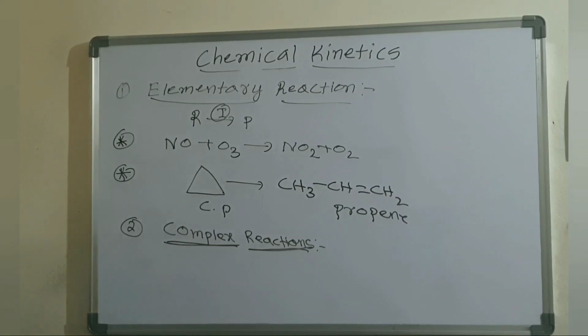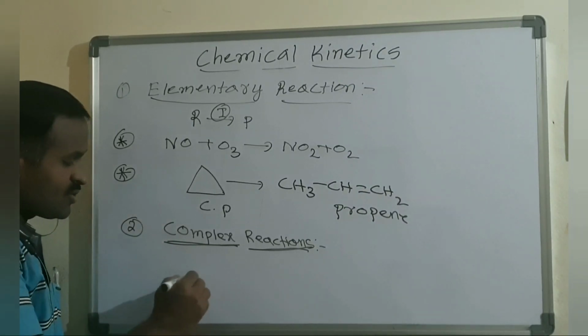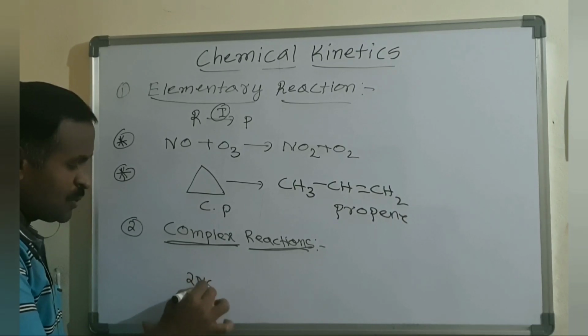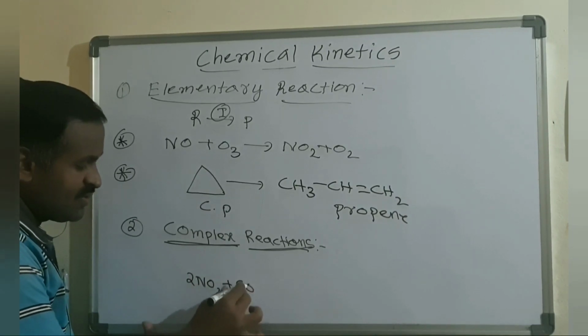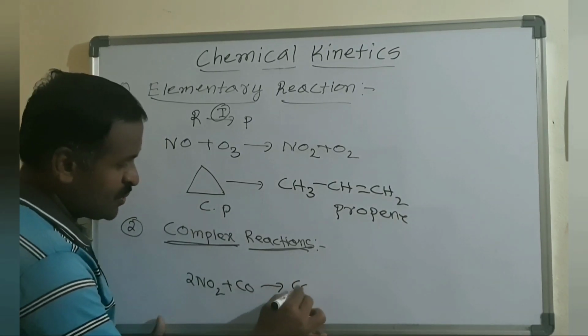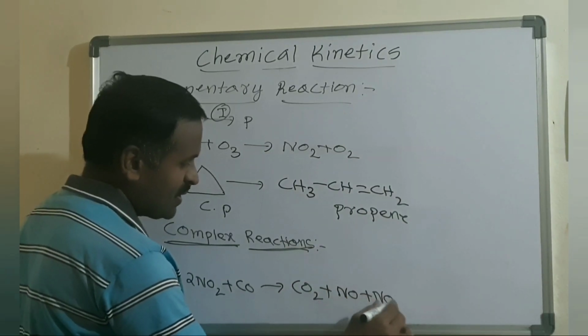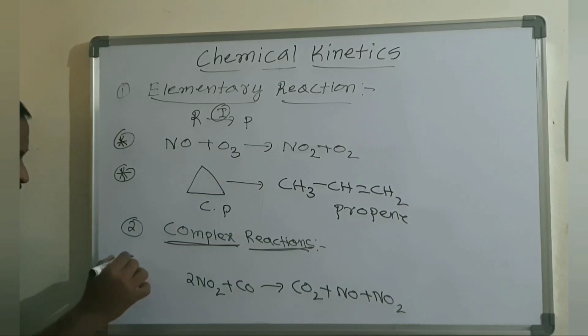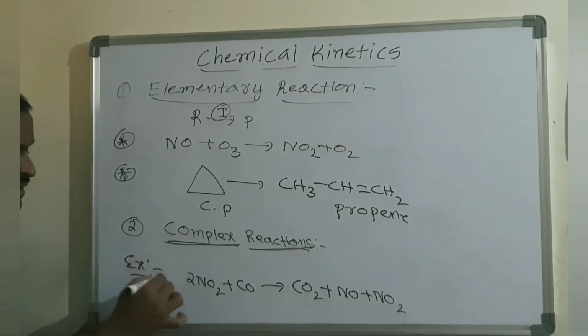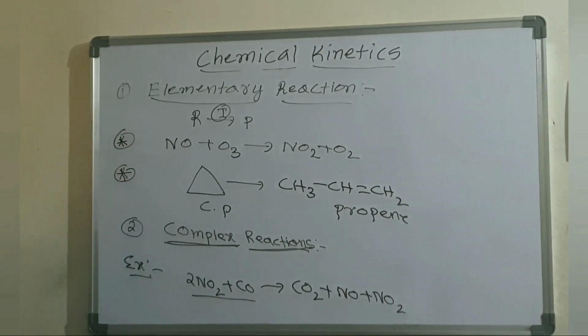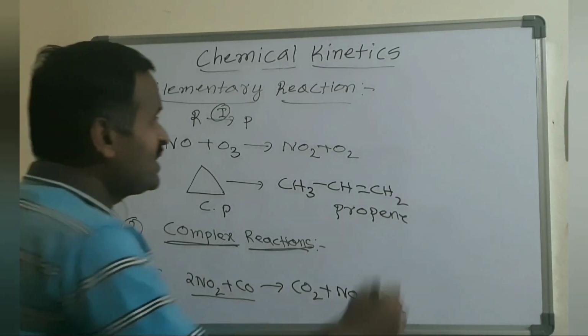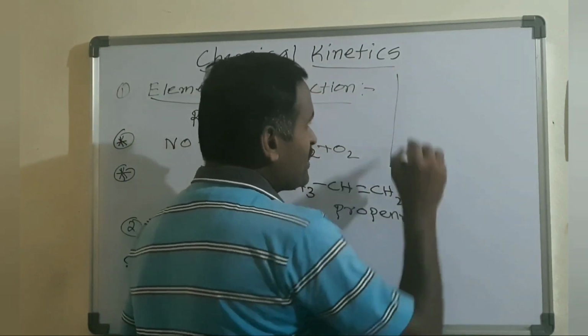2 moles of NO2 plus CO gives CO2 plus NO2 plus NO. So this is one example. In this example, what is the mechanism?